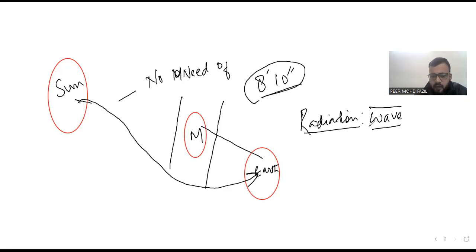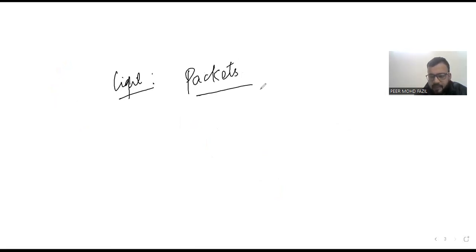Now the second theory that was given by Einstein, that is particle theory, or you may say electromagnetic theory, in which what was inferred is that the light consists of packets of energy, or bundles of energy, what we call quanta of energy, or I can say simply photons.